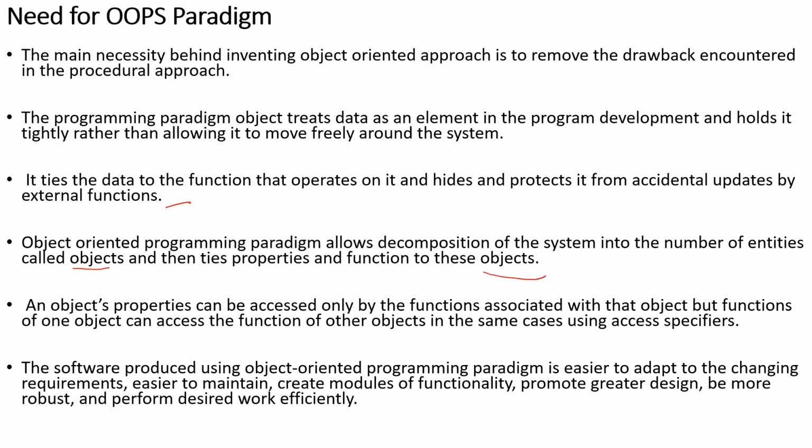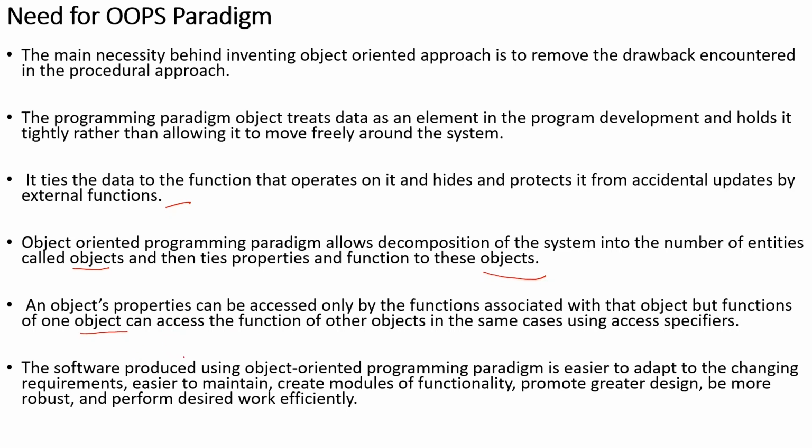Now, an object's properties can be accessed only by the functions associated with that particular object, but functions of one object can access the functions of other objects in some cases using access specifiers. So we have three access specifiers, right? Public, private, and protected. Using those access specifiers, the functions used in one object can also be used by other objects as well. I mean, we can access the properties.